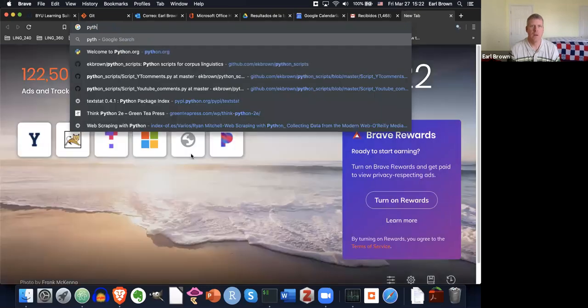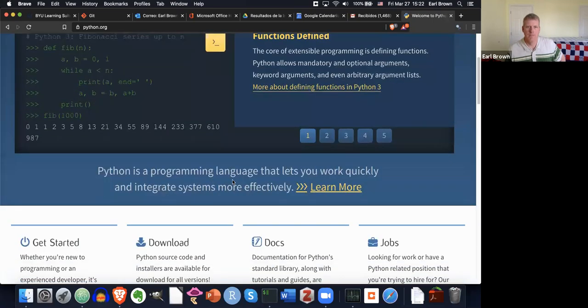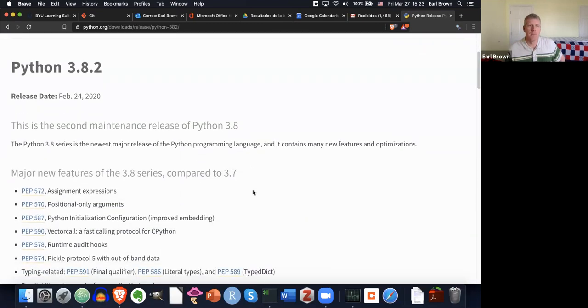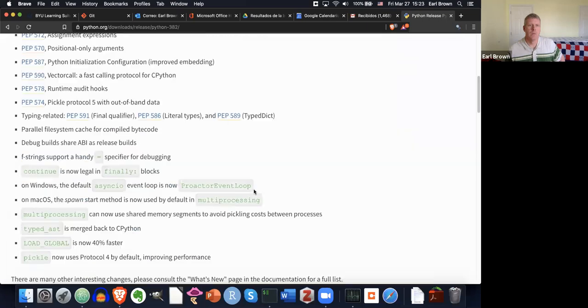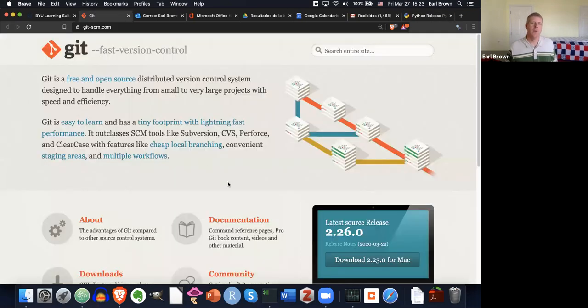So that's the case with Python. If I just go to python.org real quick, right, we're probably at Python 3.8.1 right now. Download, we're at 3.8.2 now. So yeah, software goes through versions, and the developers often do a very meticulous job of tracking what version does what and how things change. So Git is a piece of software that helps developers keep track of the versions of their software on their hard drive.